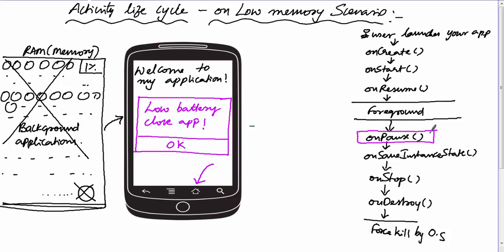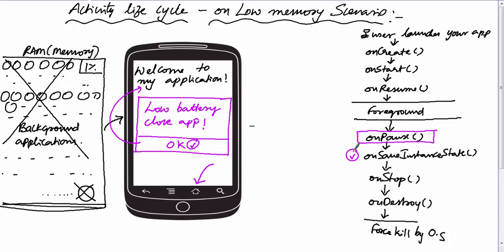Once the user reads this pop-up message and closes it by clicking the OK button, when the user navigates back to your activity, the OS will automatically recreate your application by calling onCreate, onStart, onRestore states, because previously the programmer saved important activity states in the onSave state method.